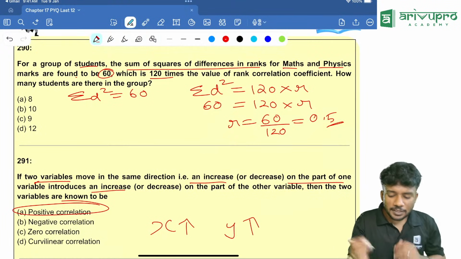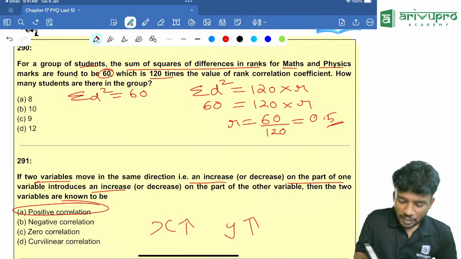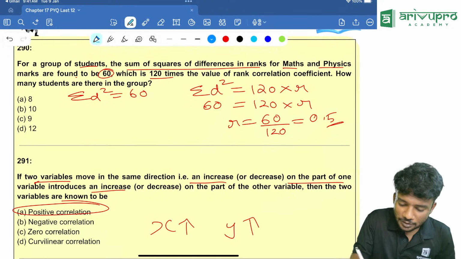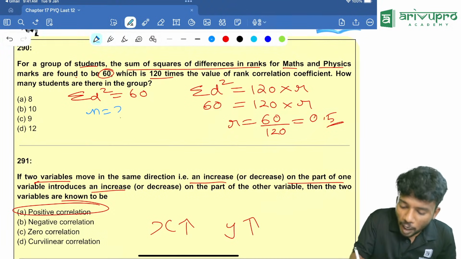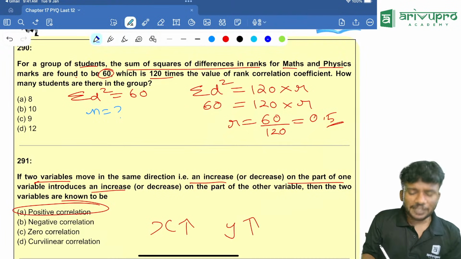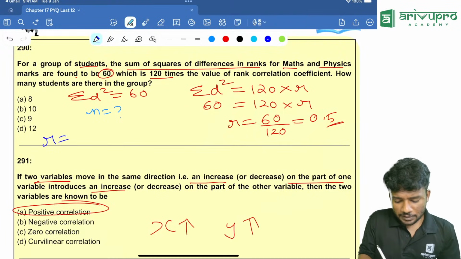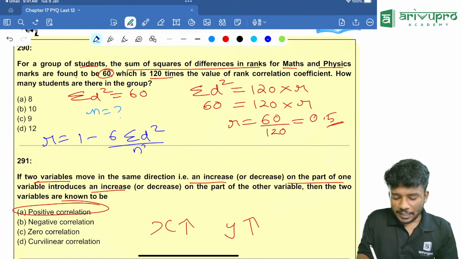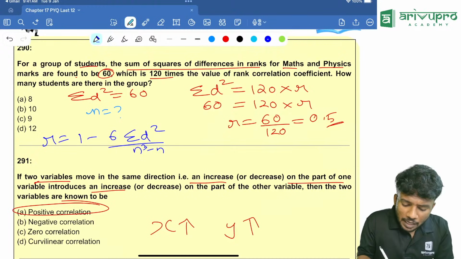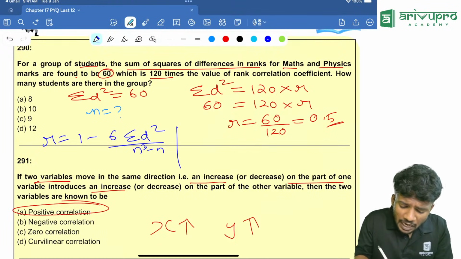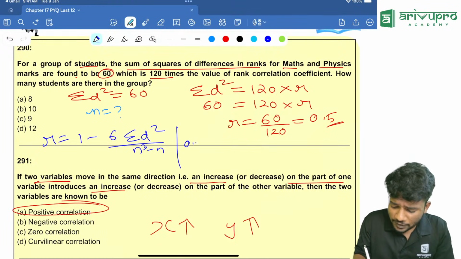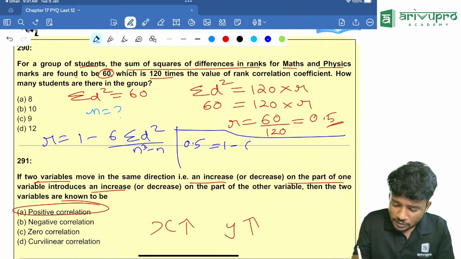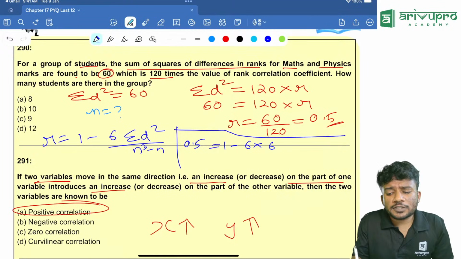How many students are there in the group is the question. People, we need to find the n value. How to find the value of n? We will use our formula. r is equal to 1 minus 6 sigma d square divided by n cube minus n. People, r is how much? We already found it, which is 0.5. So 0.5 is equal to 1 minus 6 into sigma d square, which is how much?